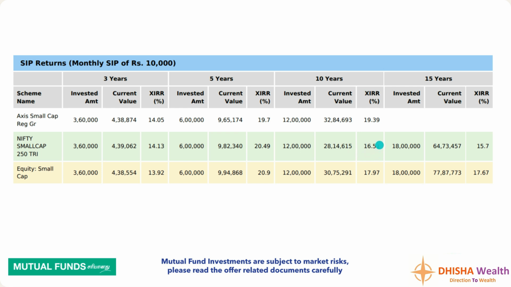Say the index has given 16.5% and the Axis Small Cap has given 3% alpha. So this alpha of 3% is a huge amount over a period of 10 years and more. If it is a tenure of 15 years and more, depending upon the performance and alpha, the current value, the corpus, will be much bigger. So it is always better to consider good performing active funds, and if the active funds are monitored and tracked on an annual basis and doing well, we can see a huge difference in the corpus over a longer period of time.